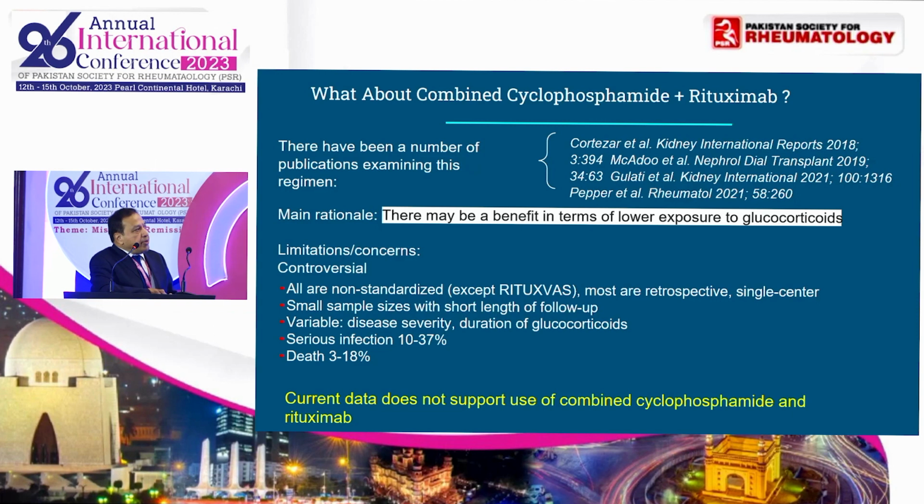What about the combination of using cyclophosphamide and rituximab? That was one of the options in the questions. The current data does not support the use of the combination therapy. This is a very controversial issue. There are publications, there is data supporting the use of this combination, based on the rationale that it may lower the exposure to chronic steroid therapy. But there are issues with the data, so at this point that is not recommended.